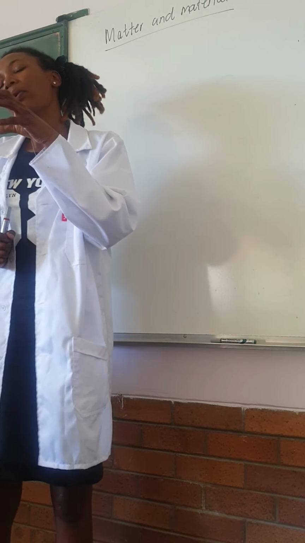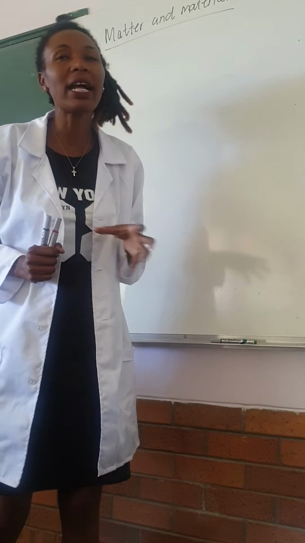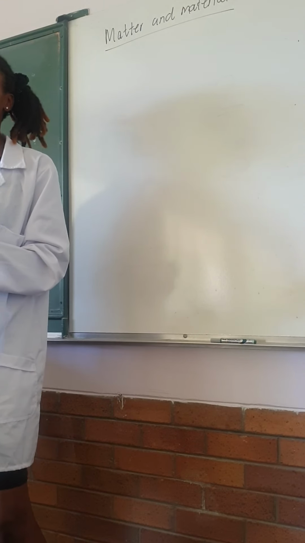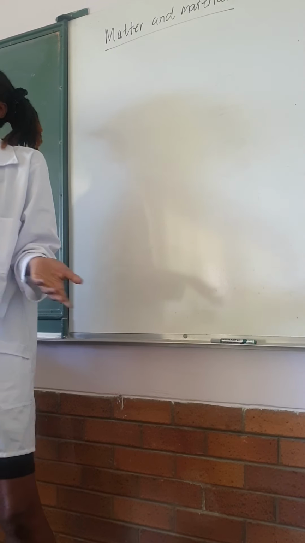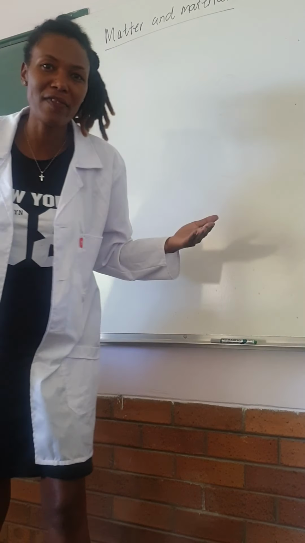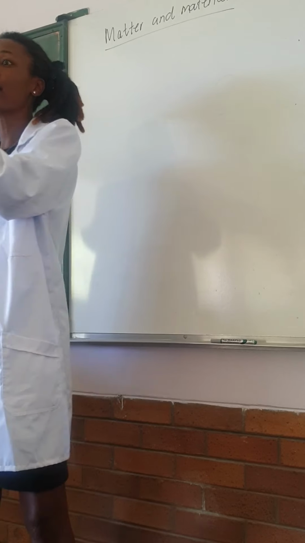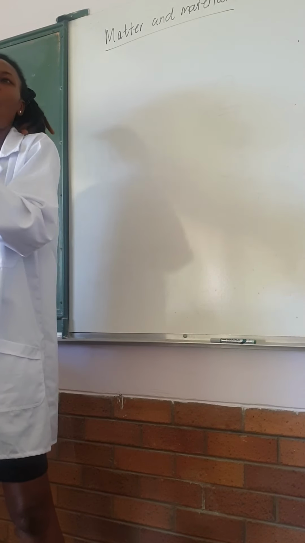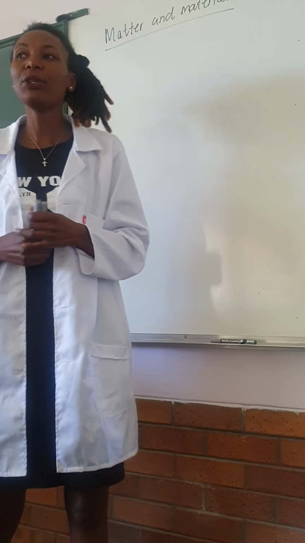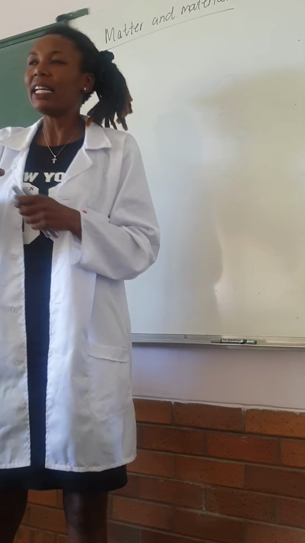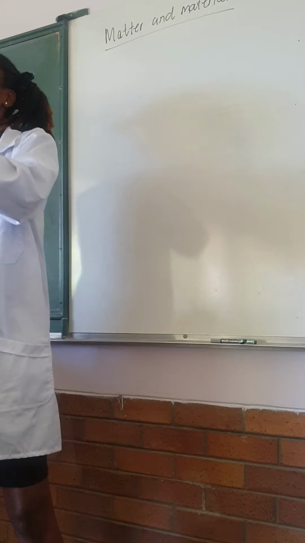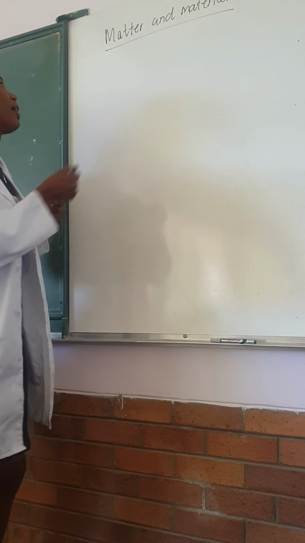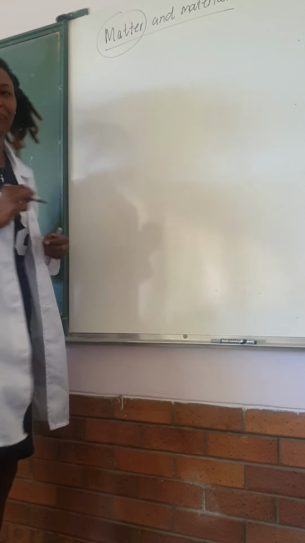Now, when you look at an organism or an object, you need to understand that it is actually made up of something. That is obvious. When you look at the soil or probably the air, you will find out that it is actually made up of something. And that something that we are talking about is actually the matter.